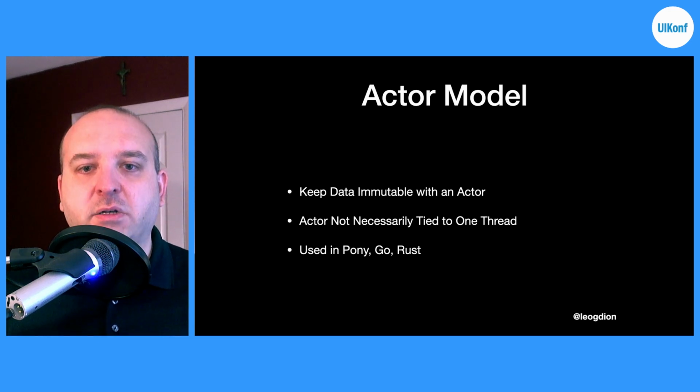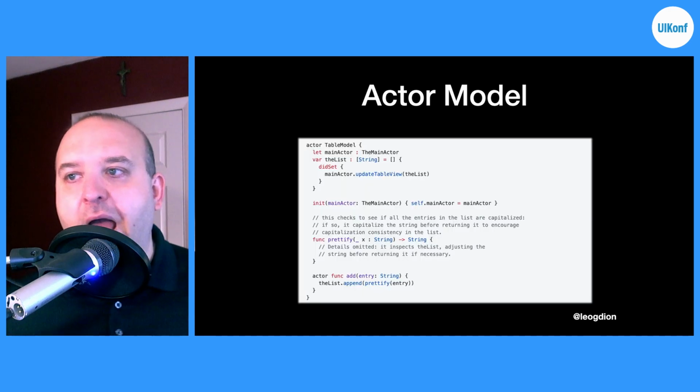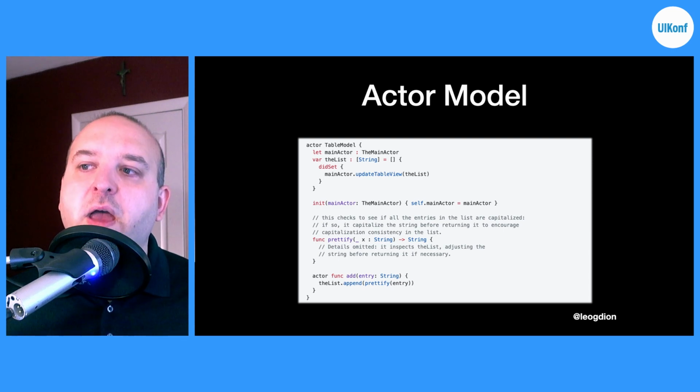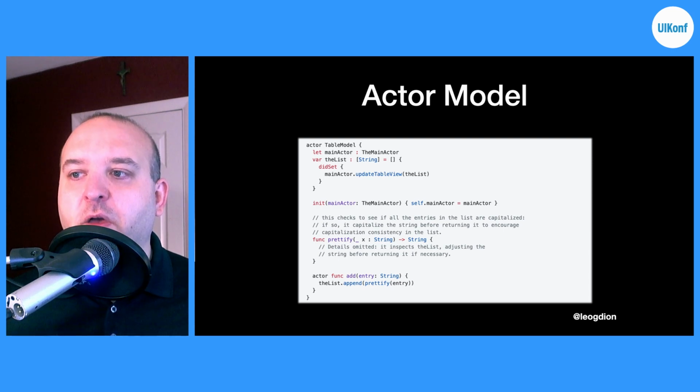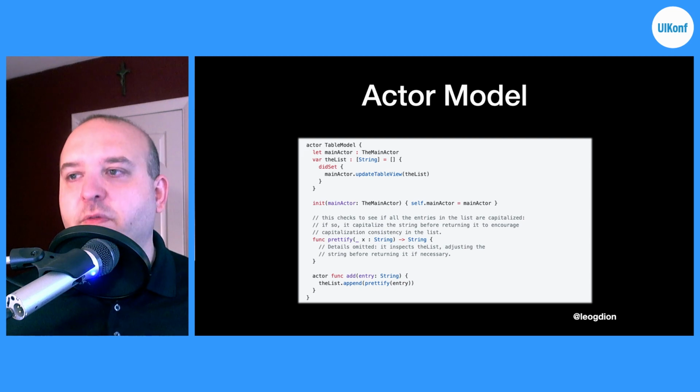And this would be syntactic sugar as well. So for instance, we create an actor for a table model, and then within the main actor, we then update the table view. And this will ensure that that data cannot be updated outside of that actor. I see this as even farther down the road than async and await already are, but important nevertheless.